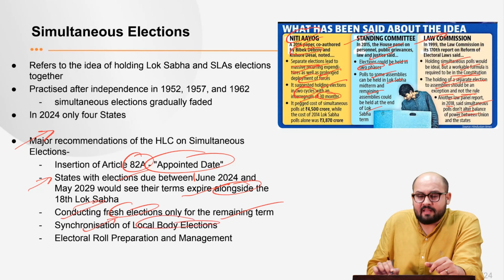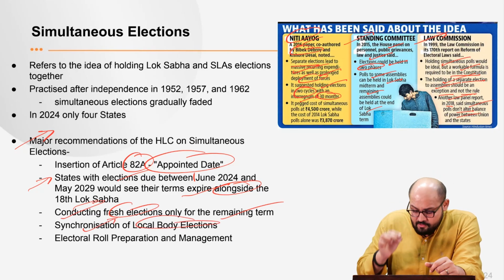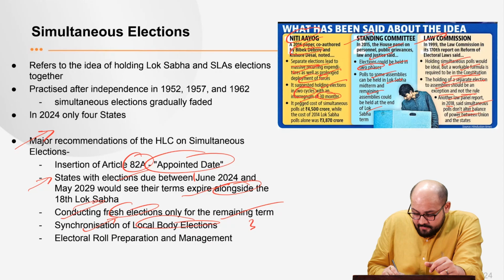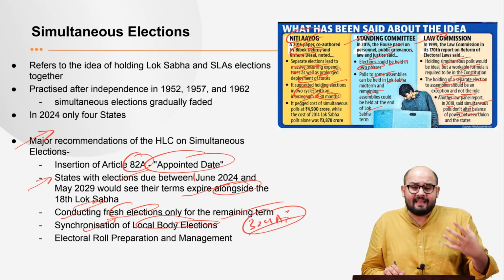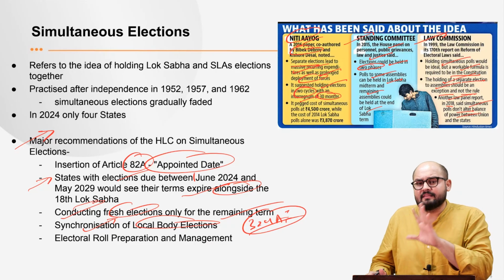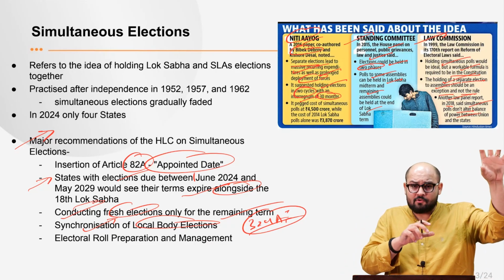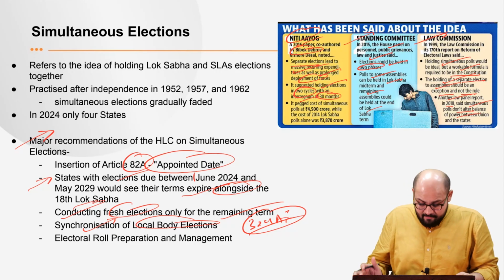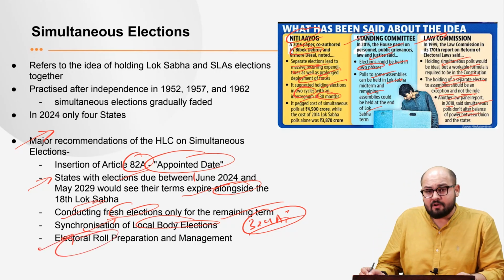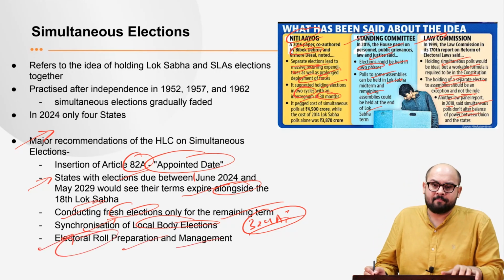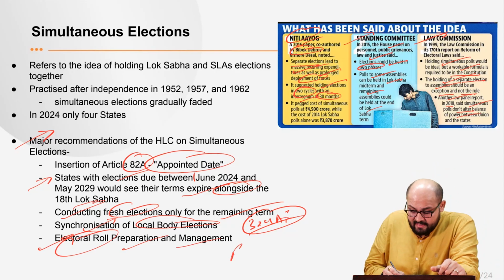Synchronization of local body elections. It has recommended the insertion of Article 324A, right? So that we can have the elections to the municipalities and the panchayats synchronized with the elections to the House of the People, that is the Lok Sabha, and the state legislative assemblies. Then it also talks about electoral roll preparation and management. We have the electoral photo identity card.